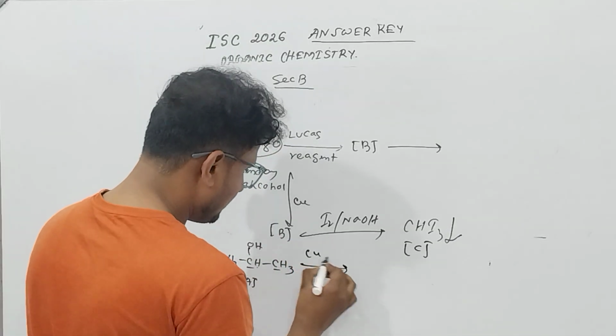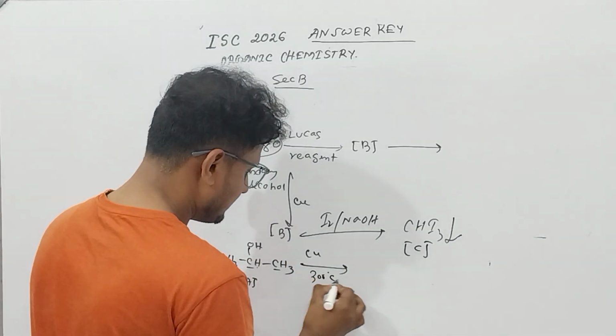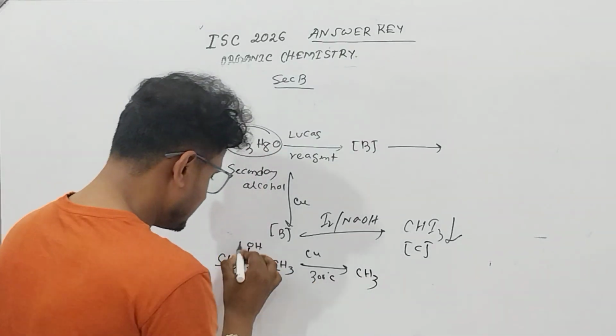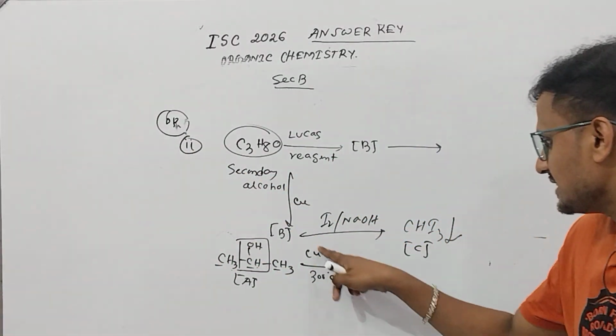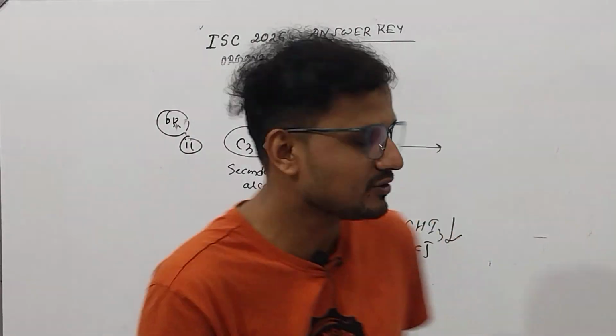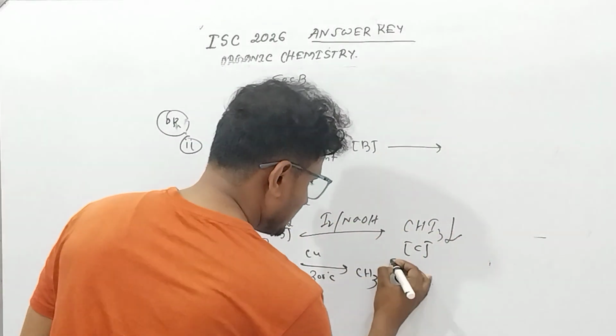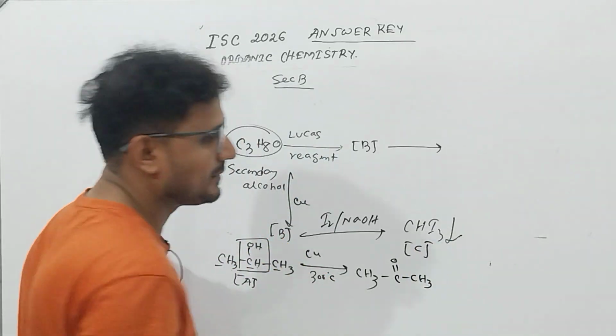If you heat with copper at 300 degree centigrade temperature, you will be getting a ketone, because this is a secondary alcohol. If a secondary alcohol is oxidized, it will convert to ketone. So it must be acetone or 2-propanone.